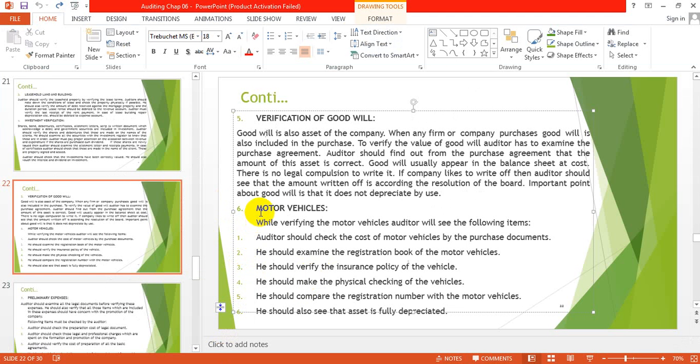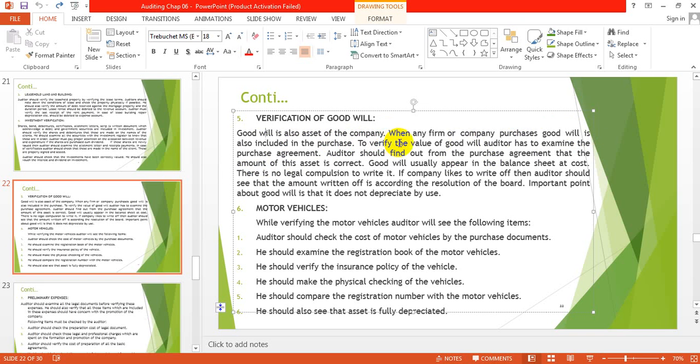So what is he saying? Goodwill is also an asset of the company. When any firm or company purchases a business, goodwill is also included in the purchase. Just like I told you, when you purchase a business, then goodwill will also be included in that.